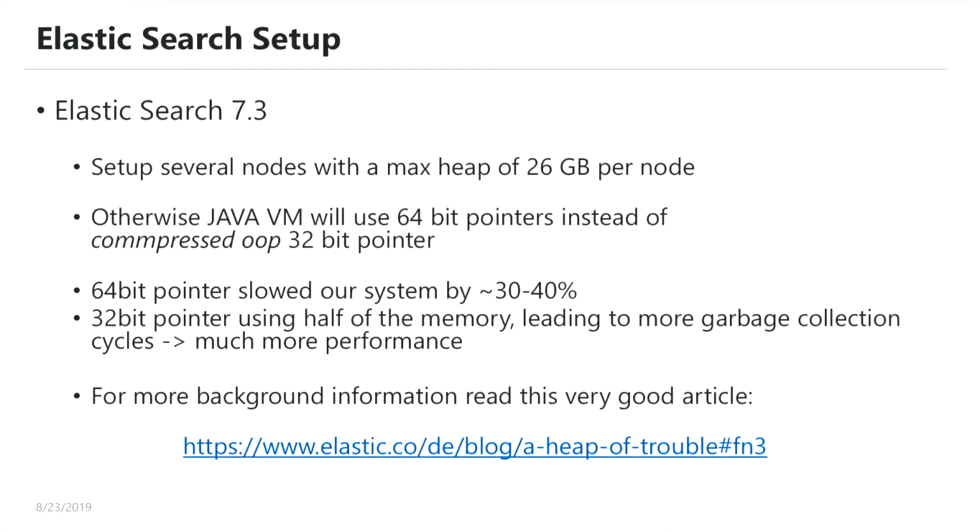So we divided Elasticsearch into different nodes, and each node has a maximum of 26 gigabyte, and this has given us an increase of approximately 30 to 40%, unbelievable, by just splitting the database into several processes. If you're interested in how Java does memory management with Elasticsearch, there's a very good article about it. Just have a look.